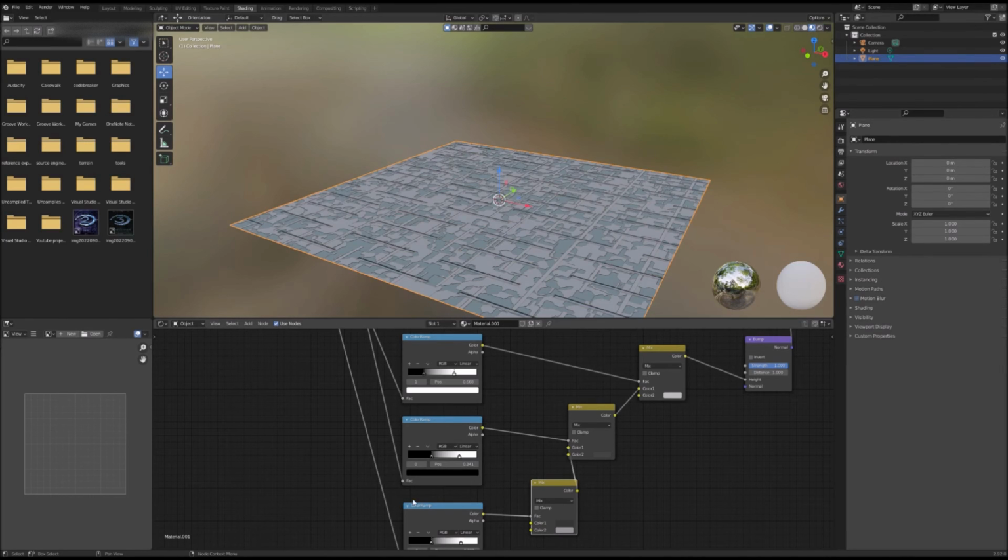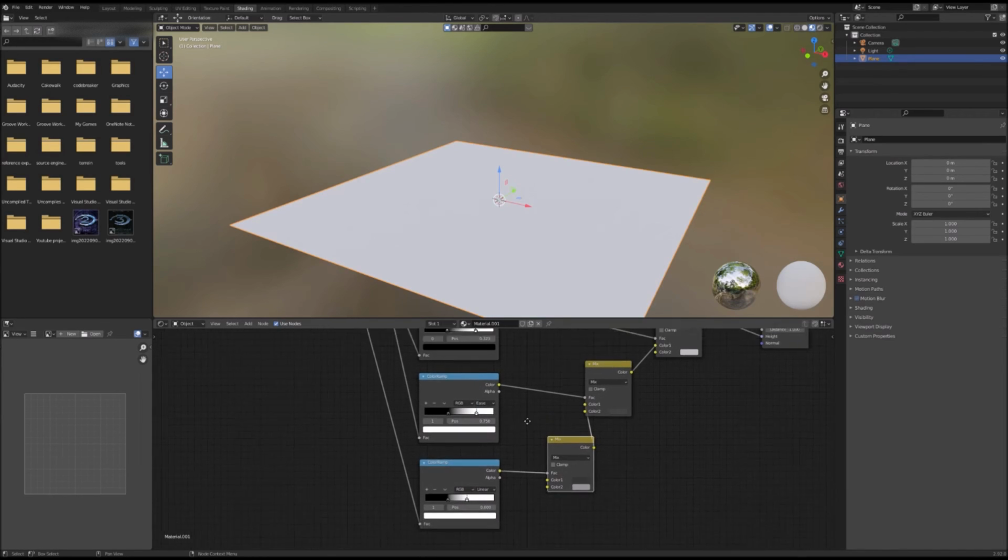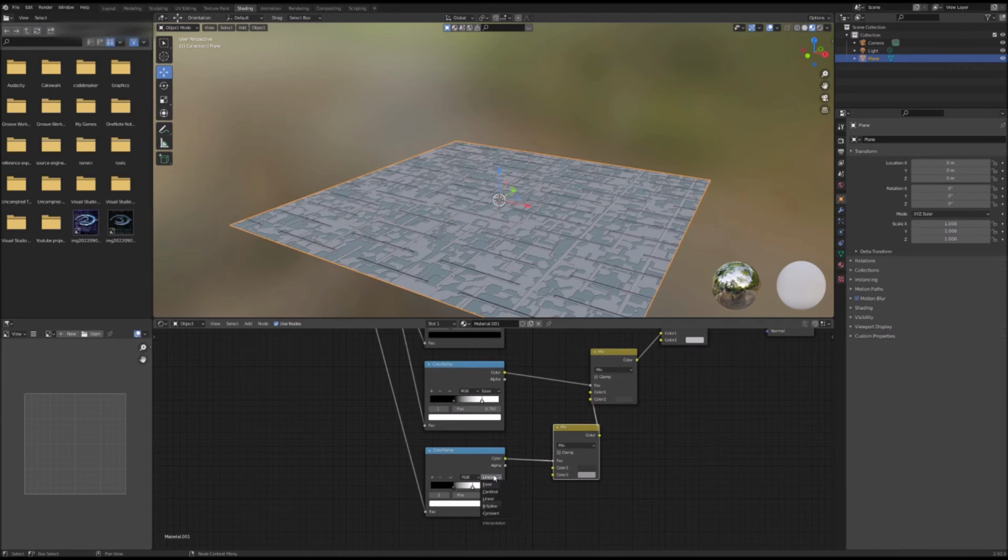Let's go back to our pre-rendered view so that we can see the bump maps easier, or the effects of the bump maps, I should say. Let's switch these color ramps to ease for a little bit of a different effect.